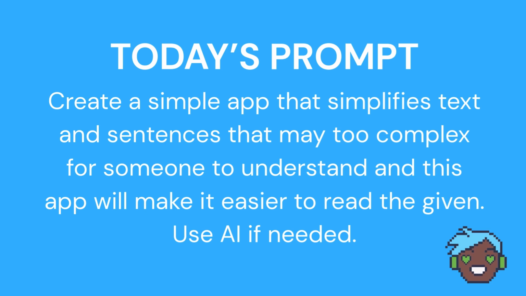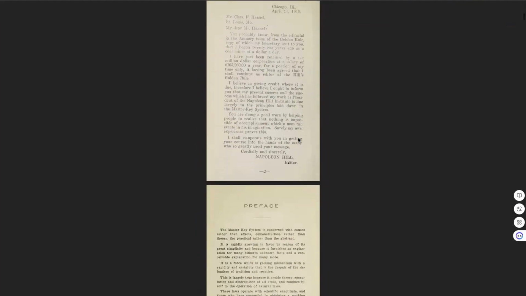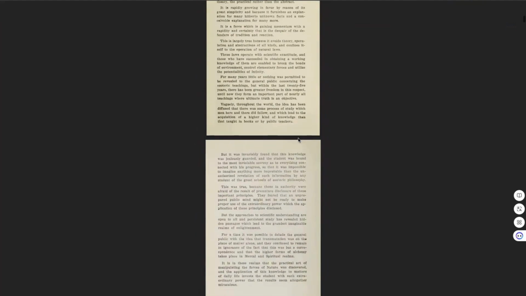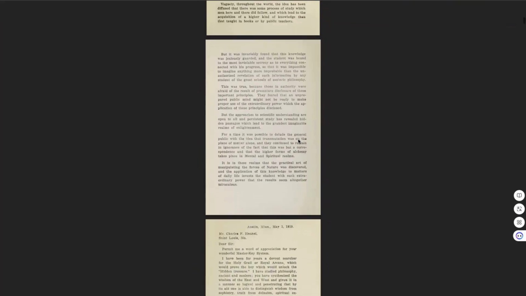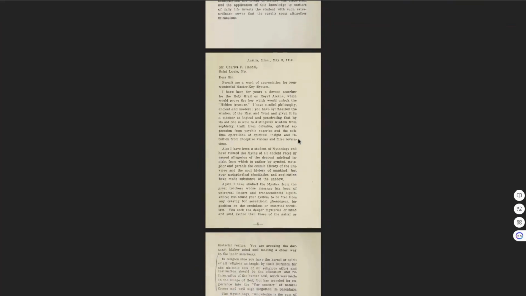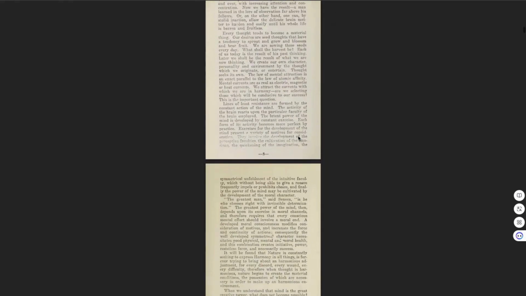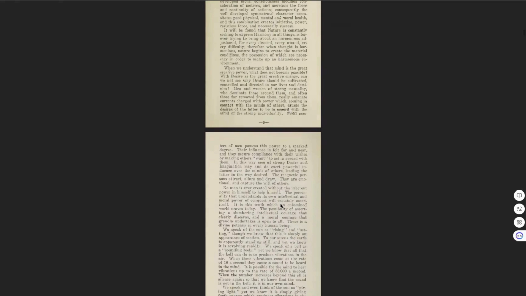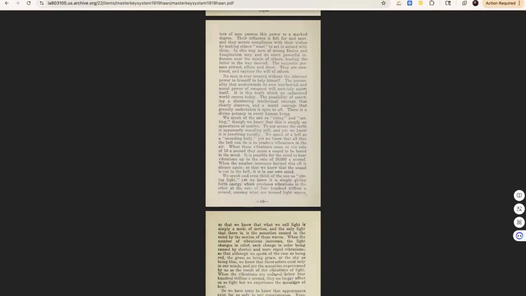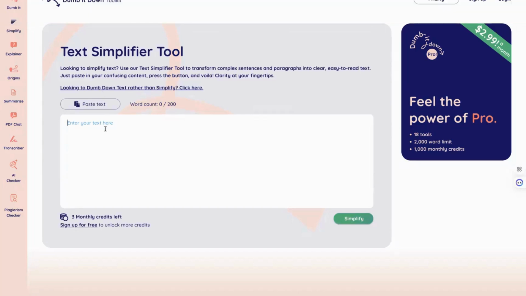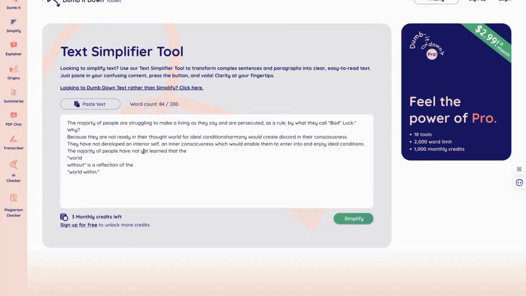But before we get into the app, I pulled some text from the Mastery System Key book online. Basically, I took this book and was like, let me find some text in here that we can simplify, because a lot of words or different things in this book might be a bit complex or different for people reading this type of text style. So I went to a text simplifier app online, copied some text, pasted it in here, and asked it to simplify the text that we see here.